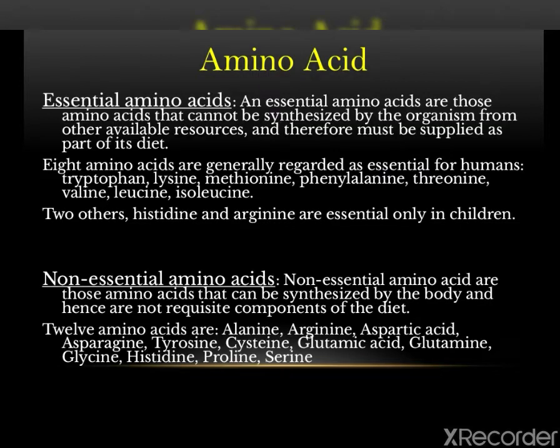Let's study about essential and non-essential amino acids. These are amino acids from a nutritional point of view. Essential amino acids are those which cannot be synthesized by the animal organism from substances ordinarily present in the diet at a speed commensurate with normal growth, and hence are always supplied to the organism in the form of dietary protein.